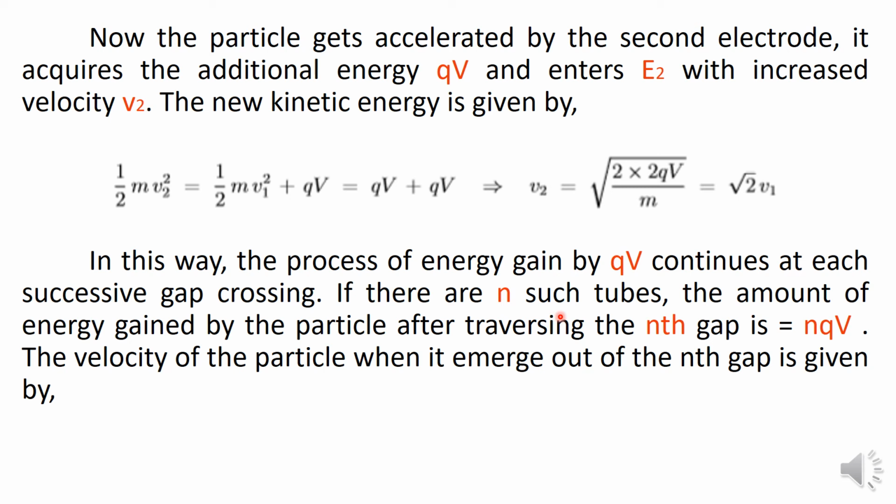When it is entering into the second gap, it is having energy 2qV. Therefore, when it reaches the nth gap, it acquires an energy n times qV, and therefore the velocity when the particle enters into the nth gap is given by Vn equal to root of n into 2qV by m, which is also written as root n times v1, where n represents the gap number. n is equal to 1 for the first gap, n is equal to 2 for the second gap, etc. From this expression, you can calculate the velocity of the particle.